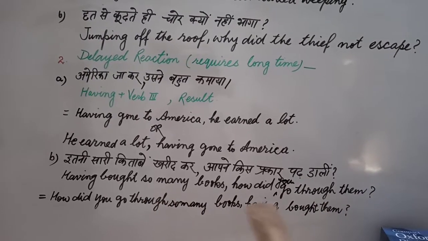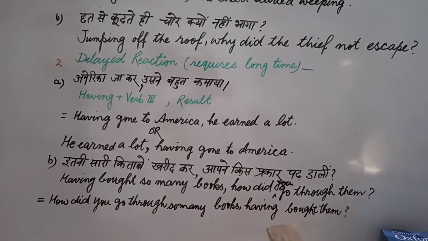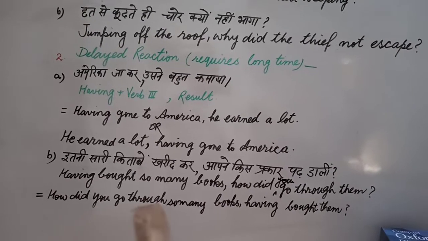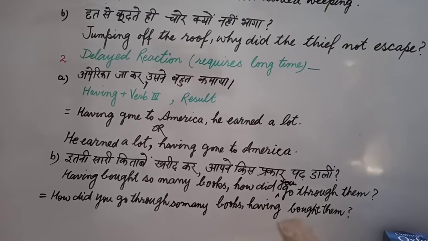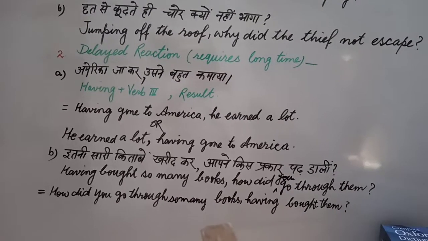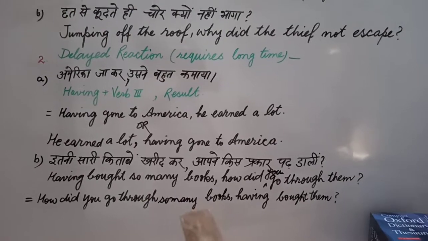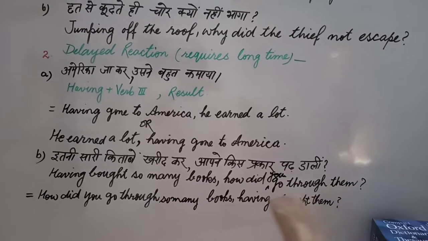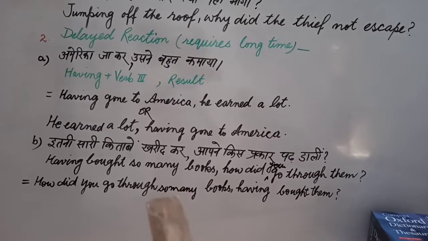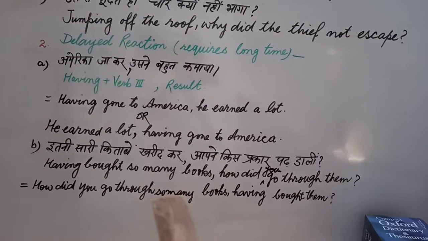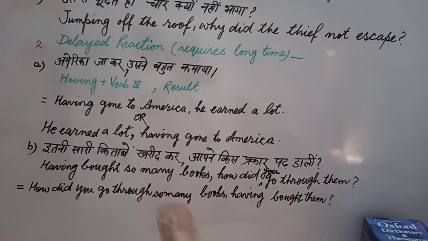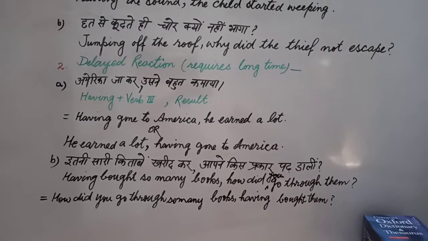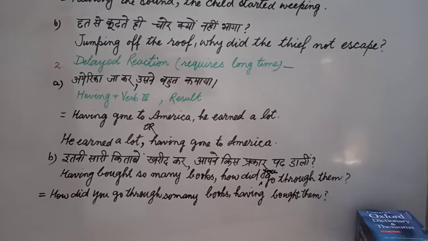I wrote books first and then the pronoun later. When I reversed this, the sentence became: How did you go through so many books, having bought them? Now the question is, I used so many books in the first part, in the beginning. According to you, it should be later, but I place so many books again in the first part. Why? Because so many books and them are the same thing. A noun is always used first, and then in the second part we use the pronoun. That's why I placed the pronoun in the second part.